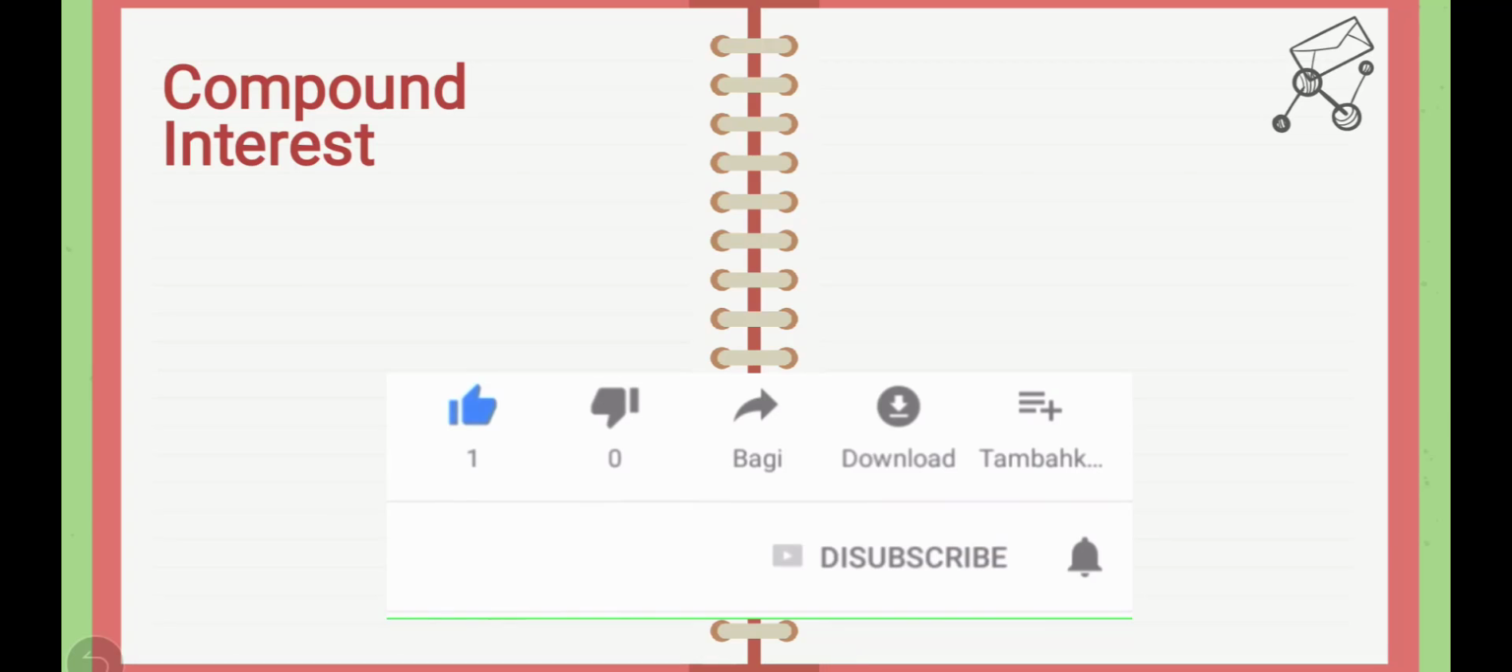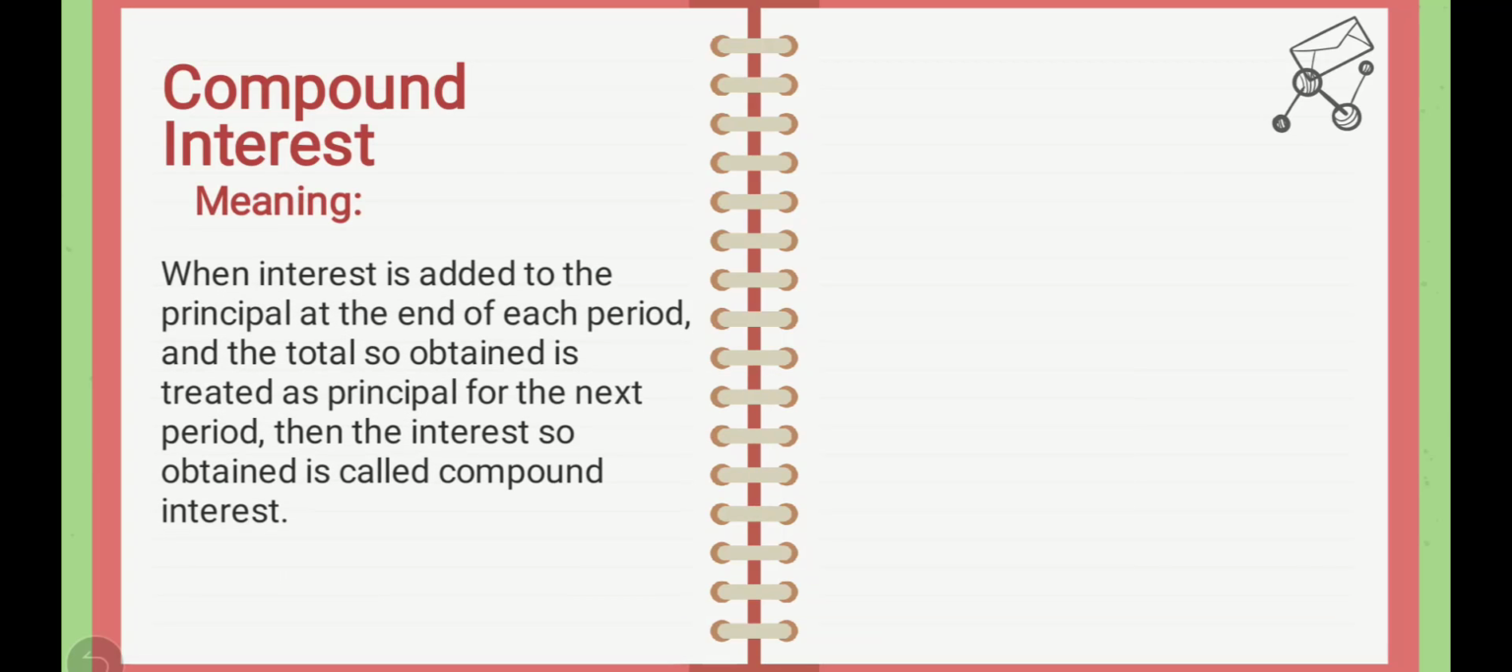Now, the meaning of compound interest. When interest is added to the principal at the end of each interval or each period, and the total so obtained is treated as principal for the next period or next interval, then the interest so obtained is called compound interest. So students,